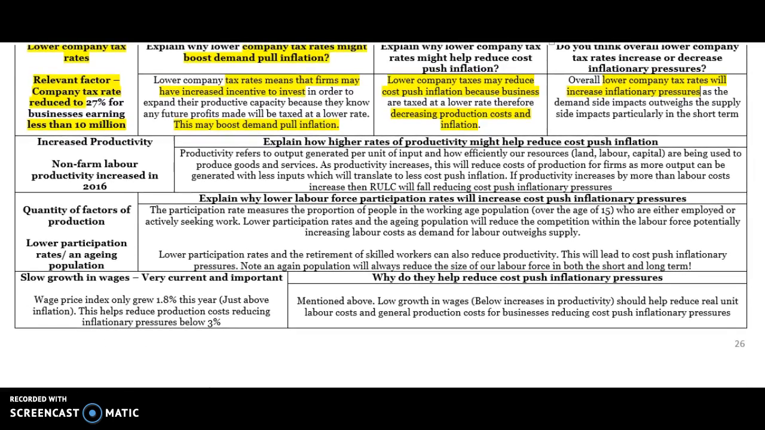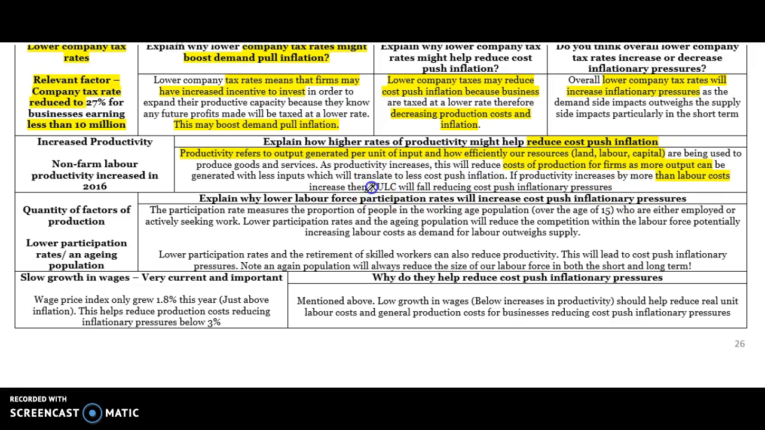Increased productivity. Productivity helps to reduce cost push inflation. When you're talking about productivity, it's important that you define it as the level of output per unit of input, and in more detail, it's about how efficiently we can use our resources, land, labour and capital, to produce goods and services. As productivity increases, firms' costs of production go down because they can generate more output per unit of input. And this is really important, higher productivity helps to reduce labour costs per unit of output.